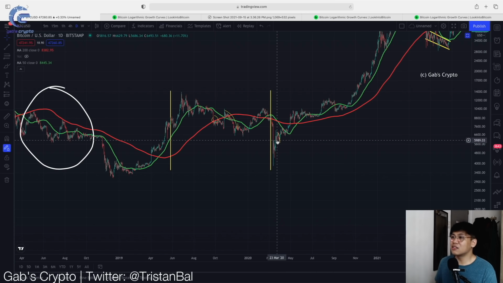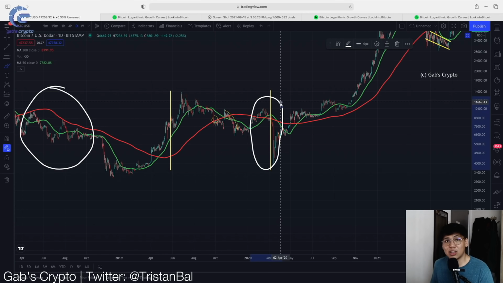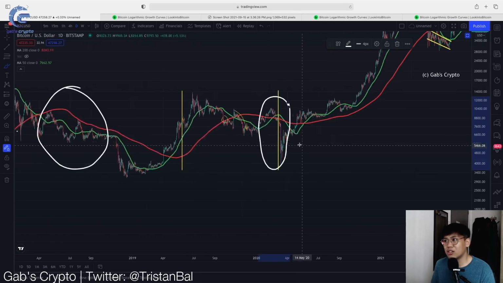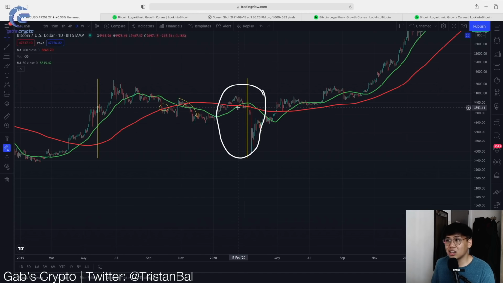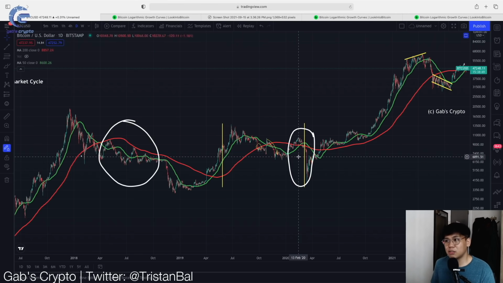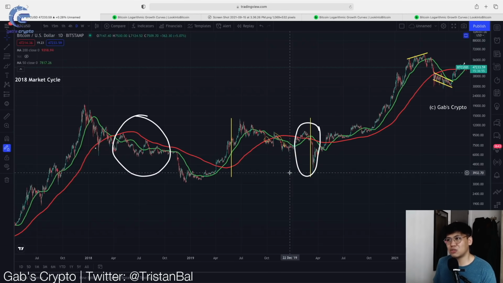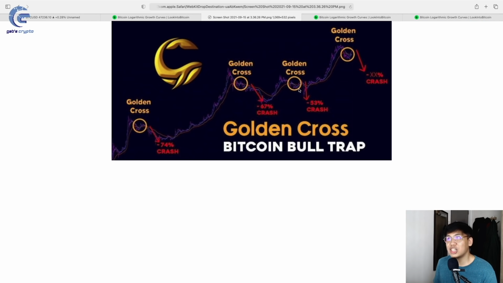So the main reason why I invalidated this data way before is because this data was caused by external factors, and it was never caused by historical data telling us that it's going to go down. This one is actually caused by an event that is beyond the hands of the data alone. So in this case, this data was never valid in the first place, because it did not come off following the historical data. That's the most basic concept there. So it was never really a Bitcoin bull trap. This golden cross was never valid also in the first place. So now we have debunked the three golden cross bull traps in history.